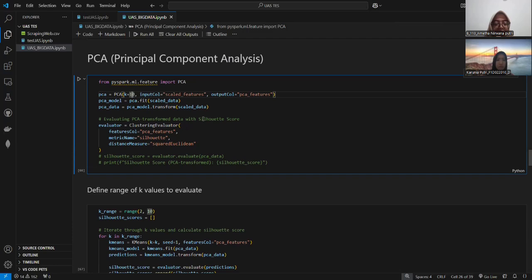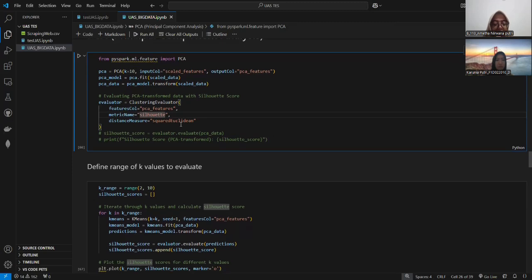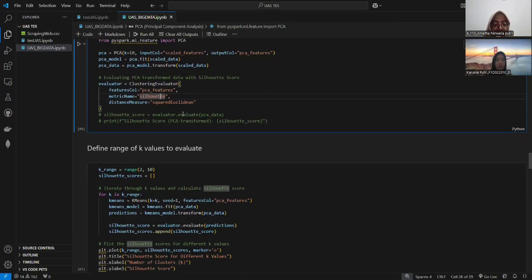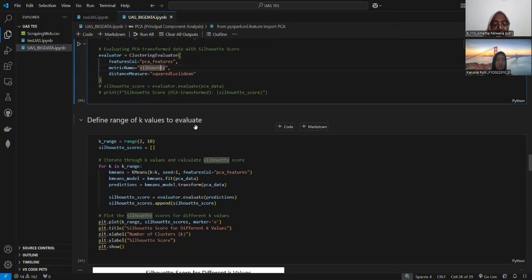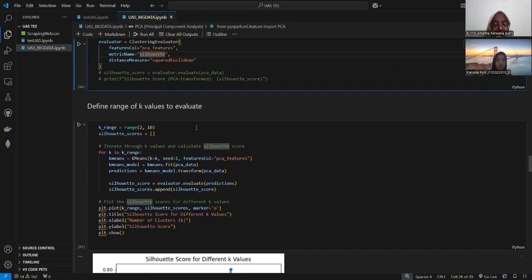After that, the silhouette score is used to measure how well the clusters are separated in this new reduced space. The line for calculating the silhouette score is commented out, but if run, it will show how good the clustering is after applying PCA.